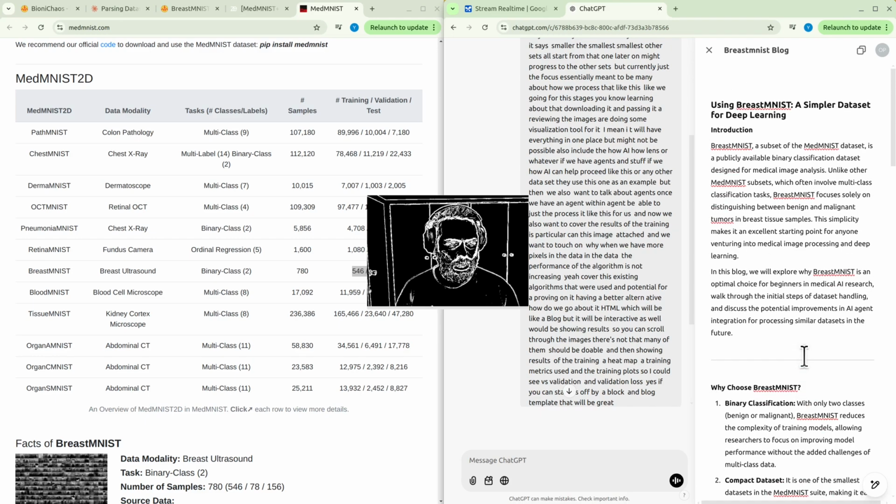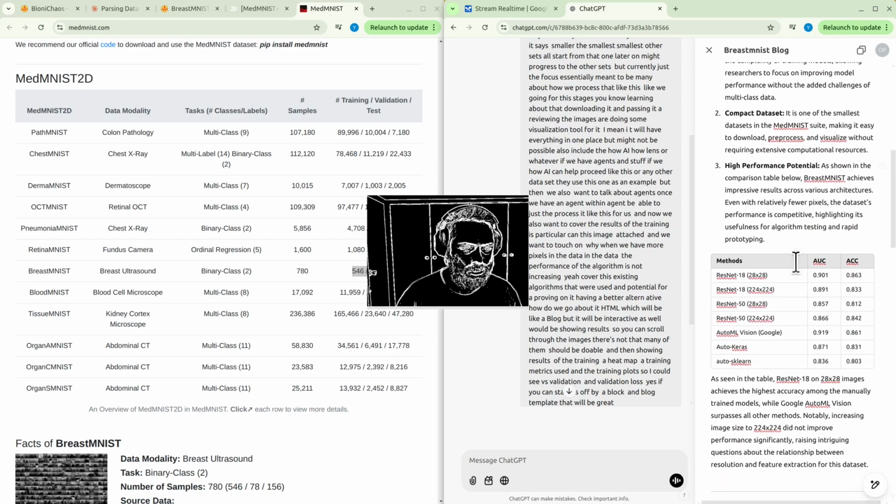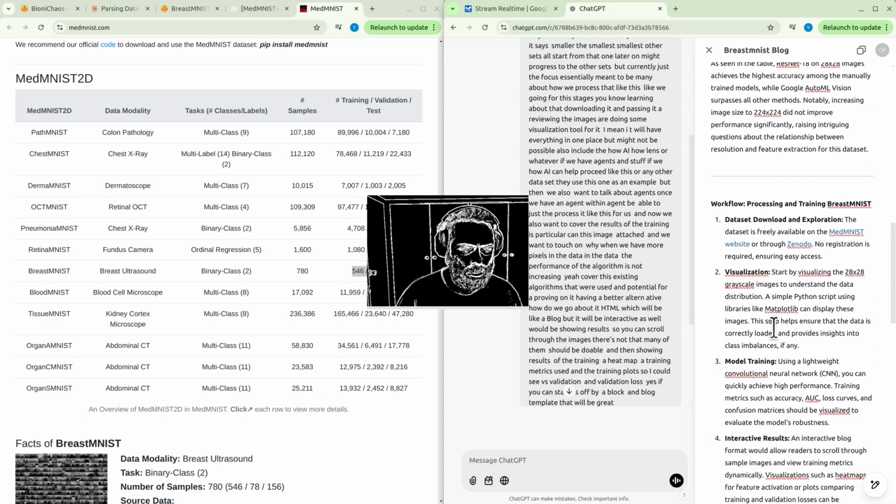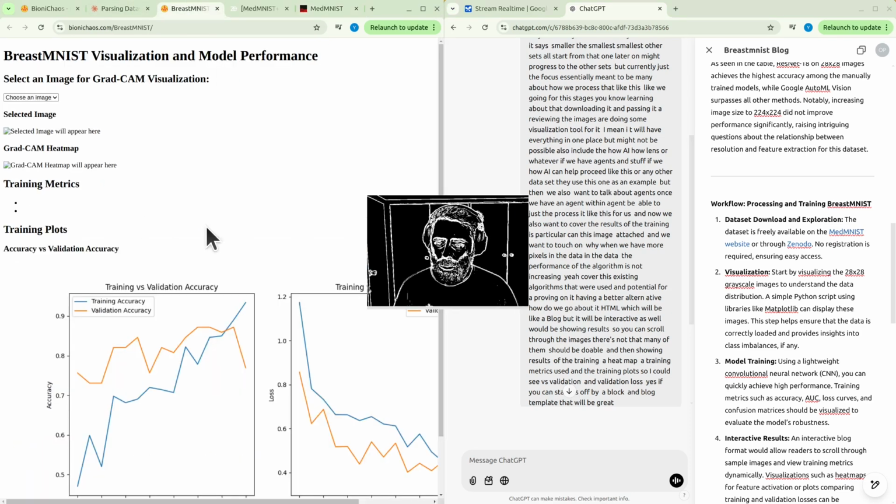Yeah, if we can, it's a good start. A very nice blog to begin with, but I would like to expand on a few things. Yeah, we downloaded one of the versions of this dataset. Like a visualization. Maybe you can add a paragraph at the end talking about the fact that on Bionic Chaos we're doing everything ideally in vanilla JavaScript, HTML, CSS, JSON.